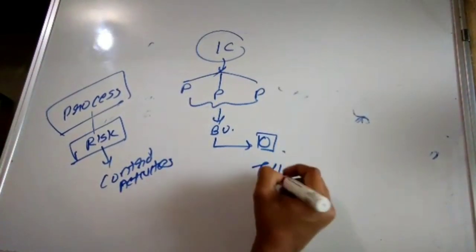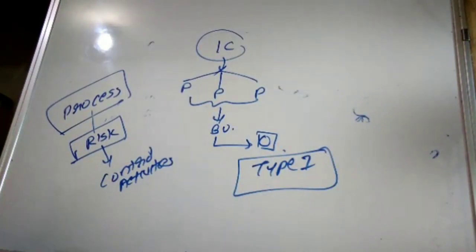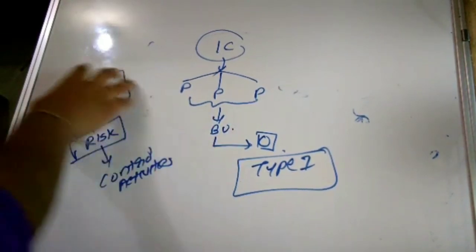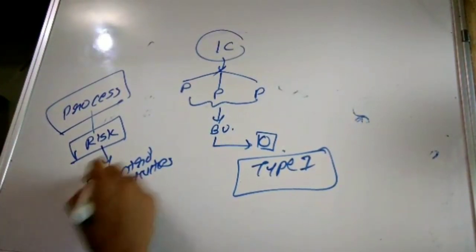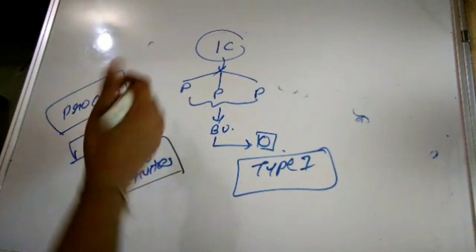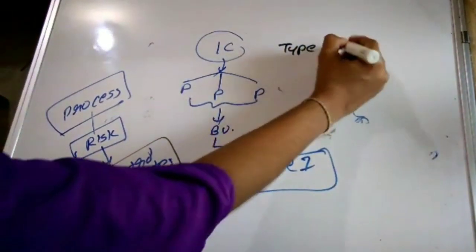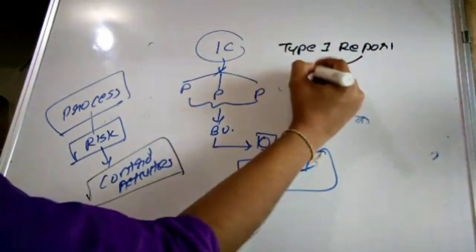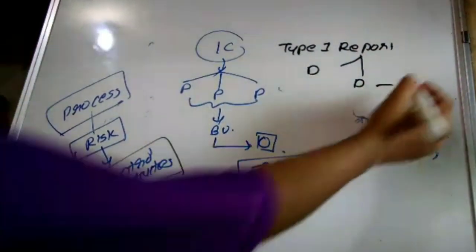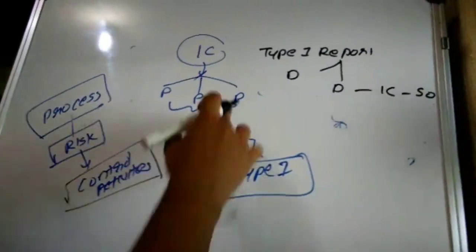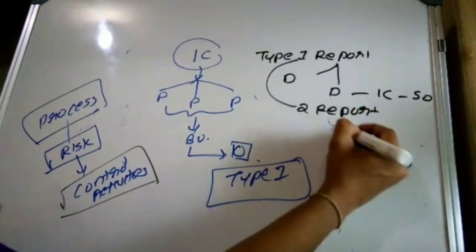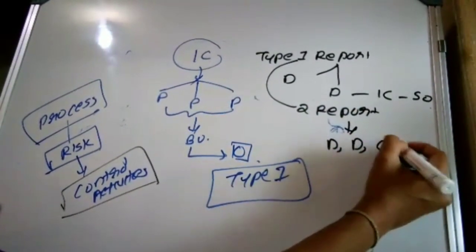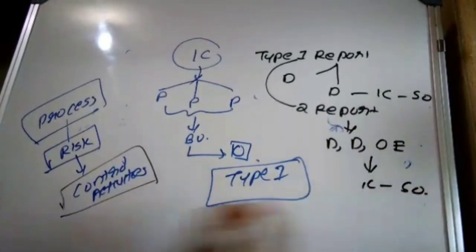So the type 1 report is mainly providing details with respect to this only. The type 1 report is mainly stating that these are the processes, these are the possible risks with respect to these processes, and these are the control activities that exist. That is, the type 1 report provides a description and design of the internal control system in the service organization. But the type 2 report provides a description, design and operational efficiency of the internal control system at the service organization.